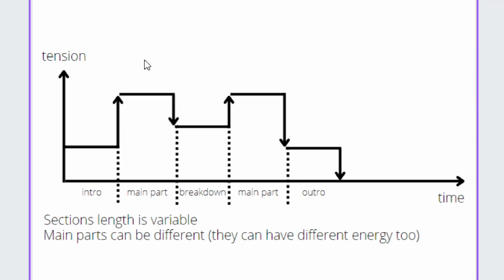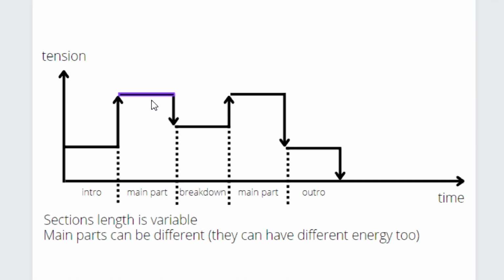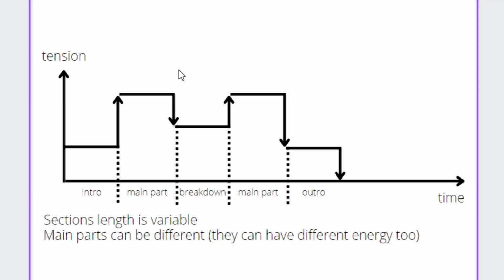Generally, having an idea of what the main parts should sound like, it will be much easier for you to arrange the breakdown, intro and outro. After the intro, there comes the main part where you use most of the sounds. These parts of the track have the biggest amount of energy and tension. They usually last for a minute or two.